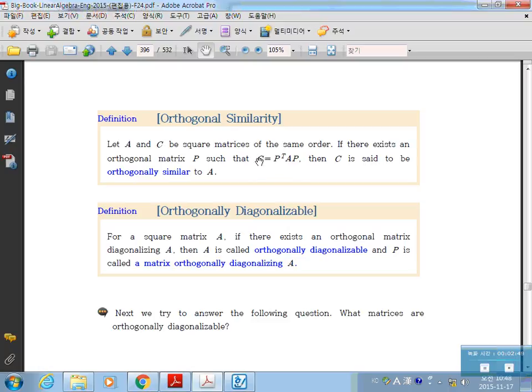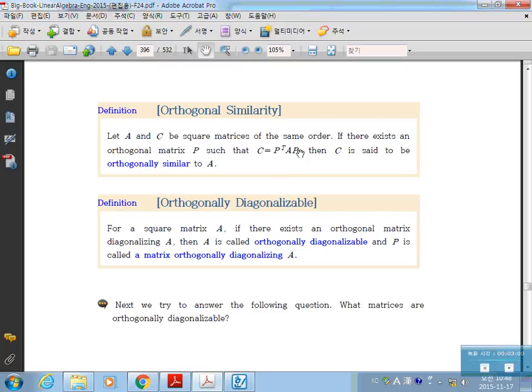But the transforming matrix is, particularly, an orthogonal matrix. This P is not only invertible but also orthogonal. Then we call A and C orthogonally similar.